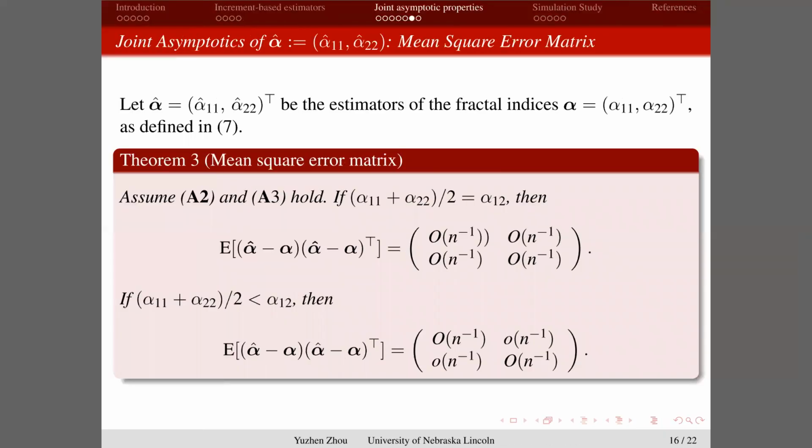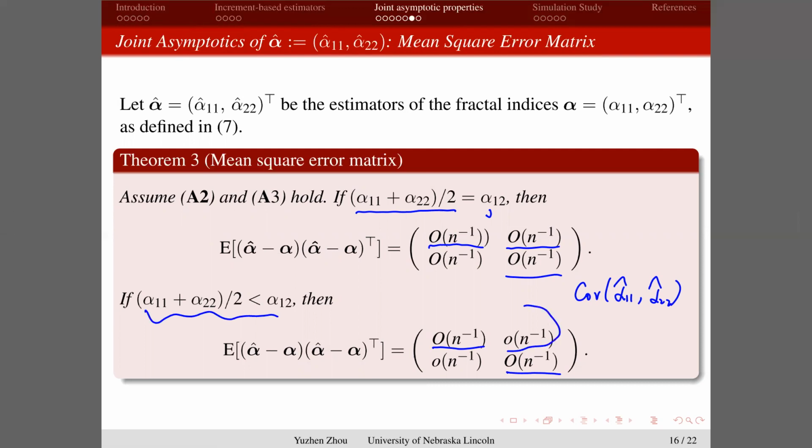And for the mean square error matrix, we know that the marginal variances of alpha 1,1 hat and alpha 2,2 hat still stay at big O of n to the power -1. But the covariance between alpha 1,1 hat and alpha 2,2 hat is different. It has 2 scenarios. If the average of alpha 1,1 and alpha 2,2 equals alpha 1,2, then it's still at big O of n to the power -1. But if the average of alpha 1,1 and alpha 2,2 is less than alpha 1,2, then it's small o of n to the power -1.